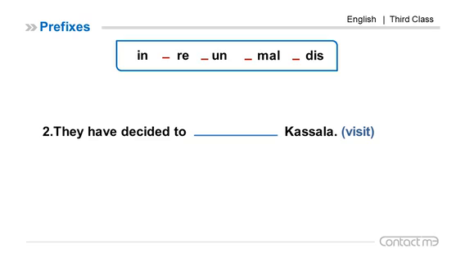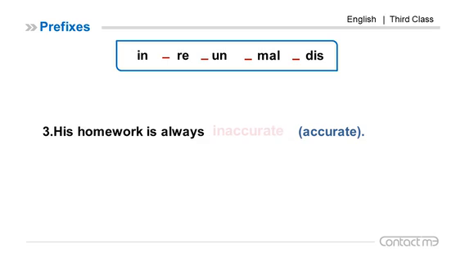Number 2, they have decided to visit Kassala. Revisit. Visit again. They have decided to revisit Kassala. Number 3, his homework is always accurate. Accurate means correct. It takes the prefix IN. So the answer, his homework is always inaccurate.